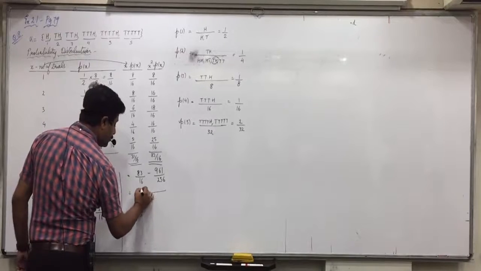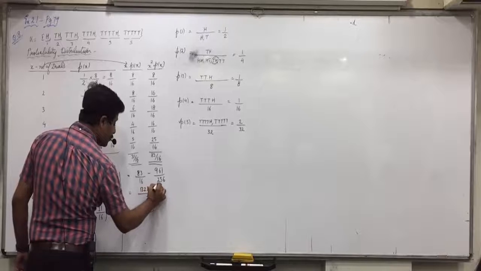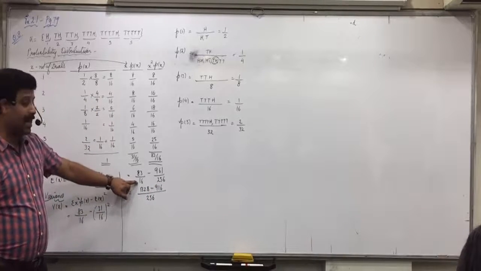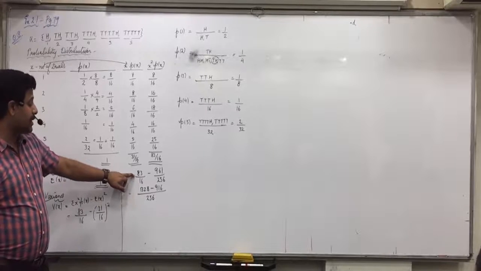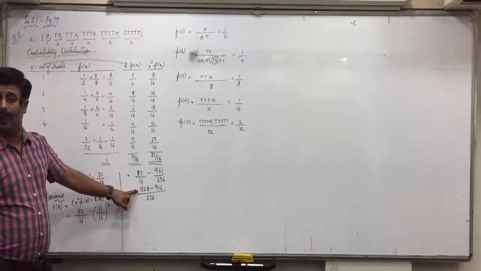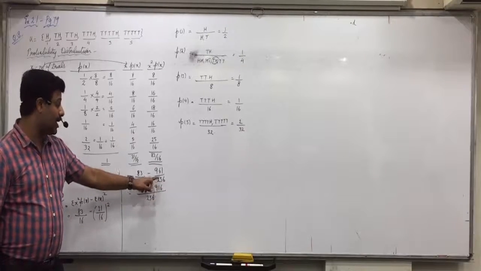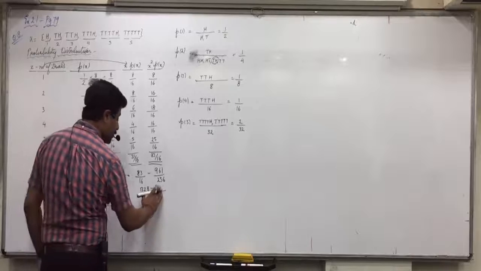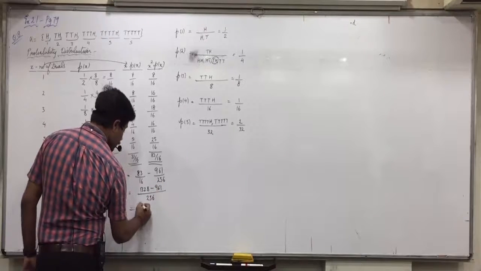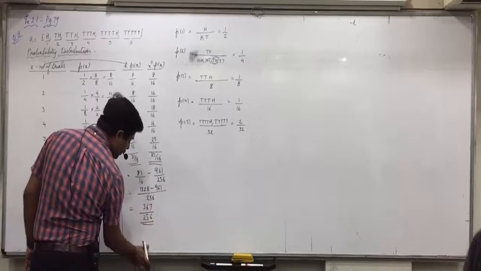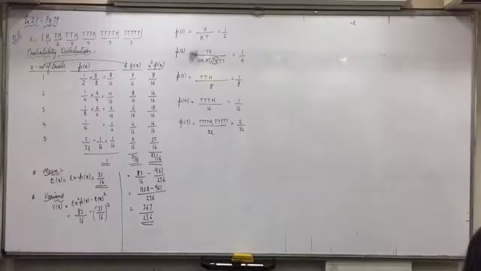1328 minus 961 upon 256. Yes, now if you find the LCM, 256 divided by 16, that is 16. 16 into 83, 1328. Do you all remember this? 256 divided by 256, 1 into 961, 961. So 367 by 256. 256, it cannot be simplified. So, all are clear with this? Yes, sir. Anyone having any doubt up till here?